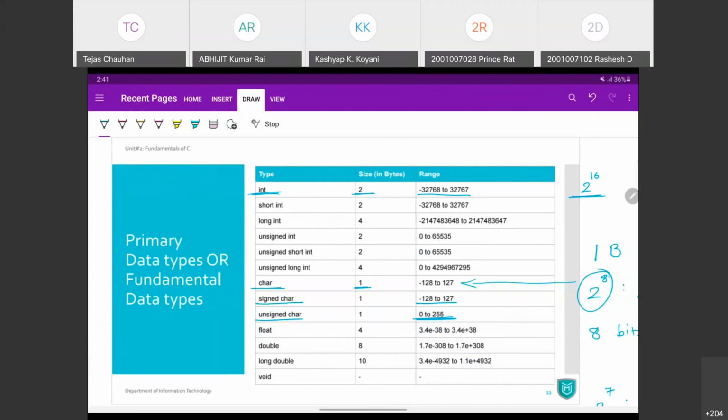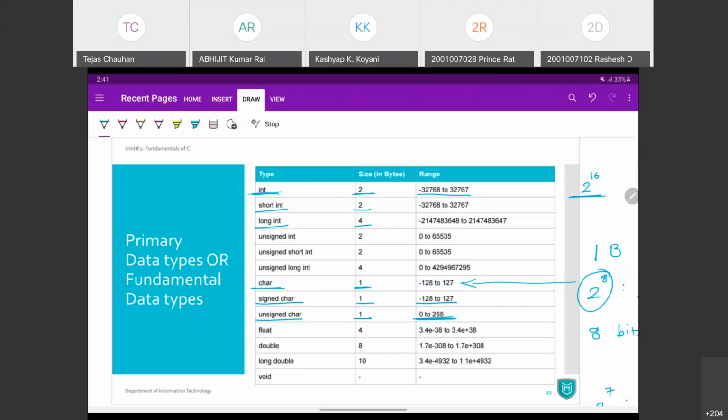So that's the range of characters, and it requires a single byte, 1 byte. Now, when you go for integer and short integer, it will require 2 bytes, same range. But long integer will require 4 bytes. So we are explicitly saying I am having a long integer number, then I need more memory, and that's why we say it's a long integer, double the size of your simple integer value.